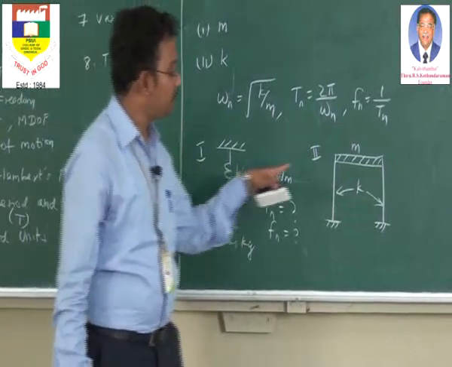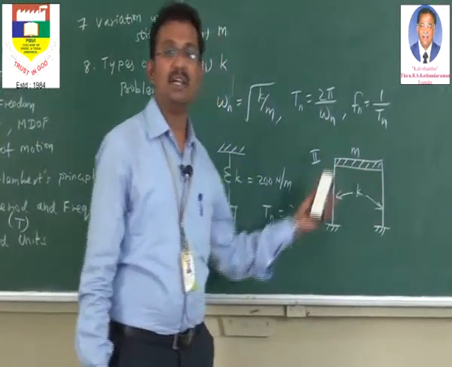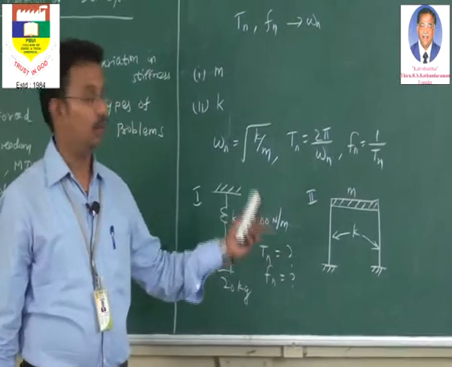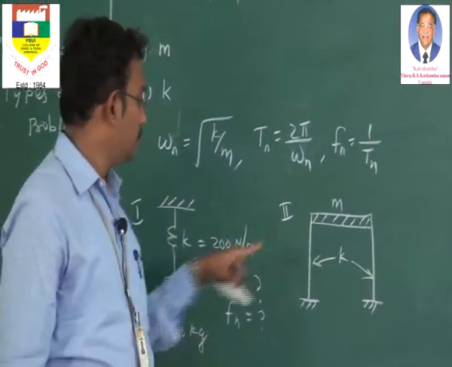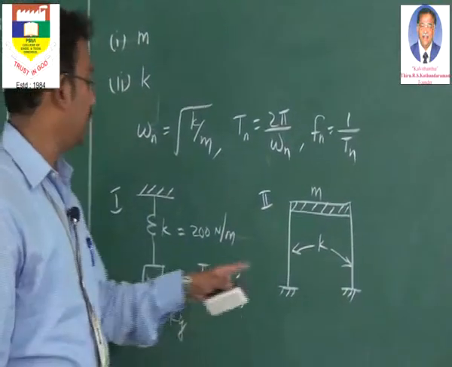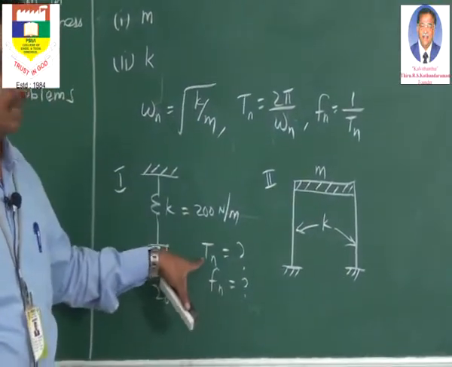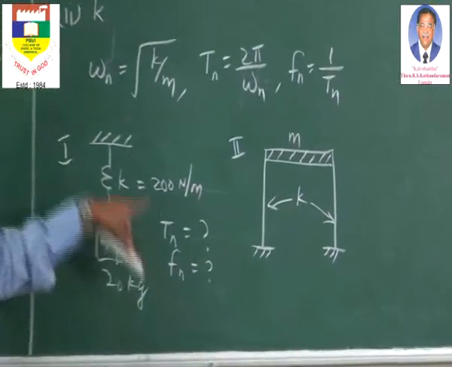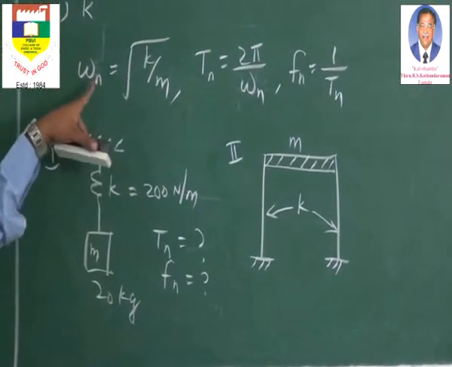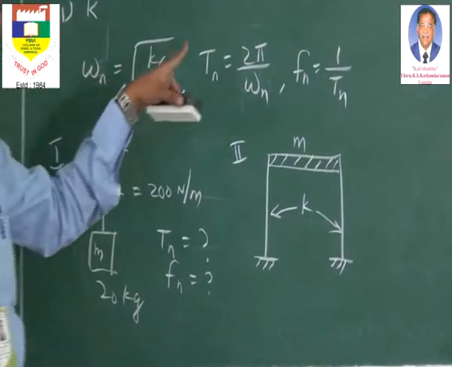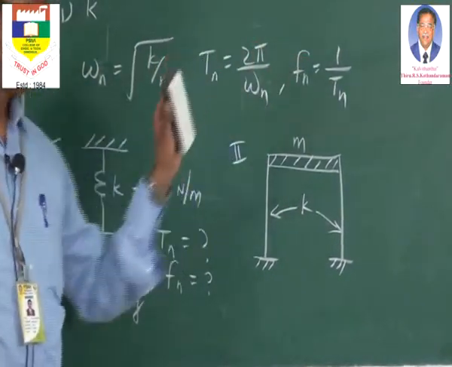You need not get confused thinking there are two columns and there may be two different stiffnesses. No, there is one combined stiffness which is directly given in the problem. So with this mass and stiffness we can directly find the natural period and the natural frequency. That is, first we have to find this omega n. Whatever it is, the first step is to find omega n. Then we proceed with finding Tn and Fn.